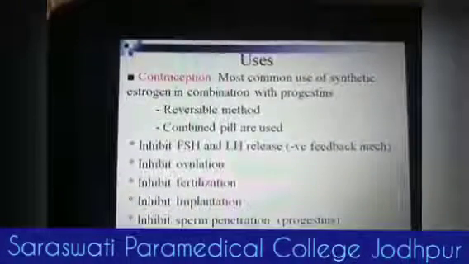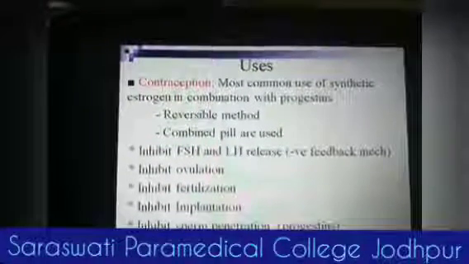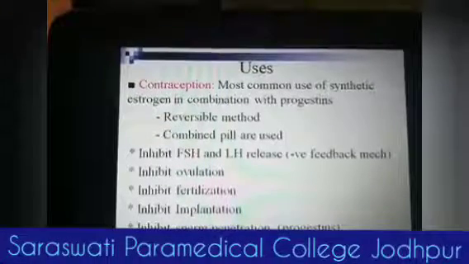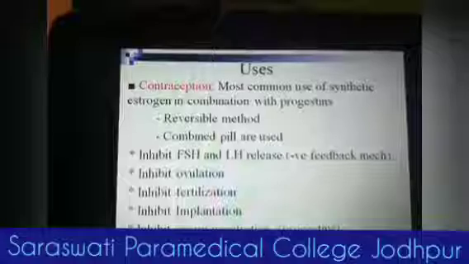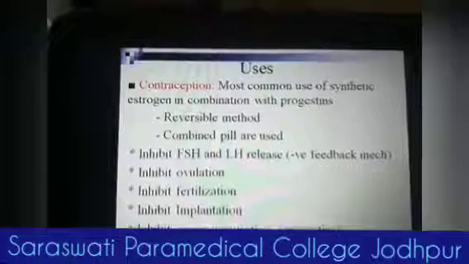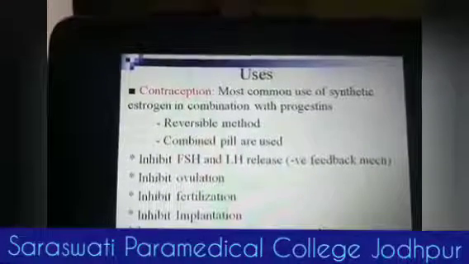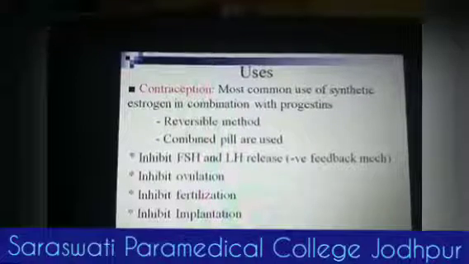So how do they act, what is the mechanism of action they have? They inhibit FSH and LH release. They inhibit gonadotropin release, that is the follicle stimulating hormone and luteinizing hormone, by negative feedback mechanism on the HPA axis.